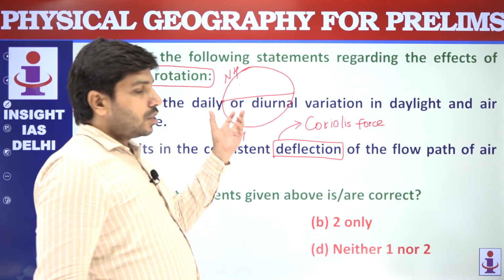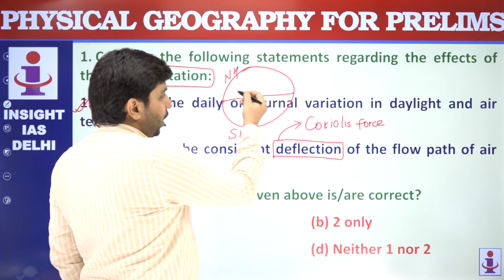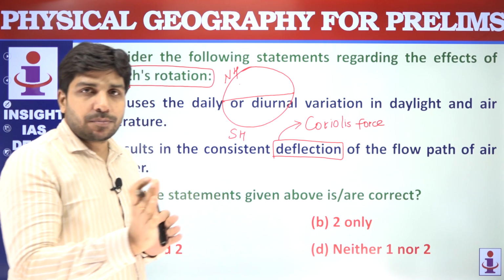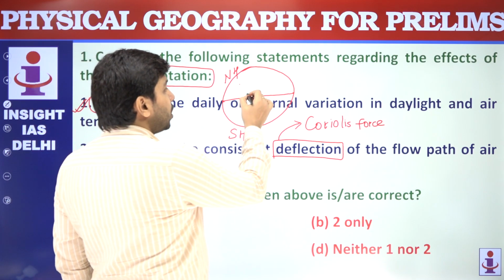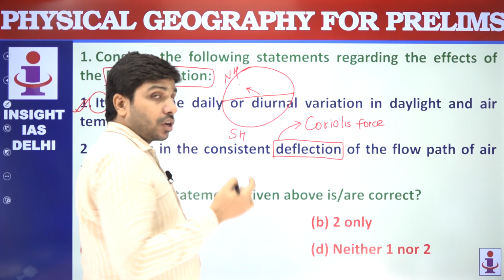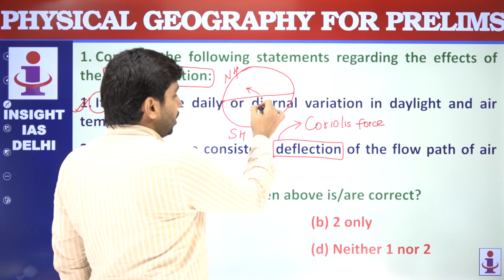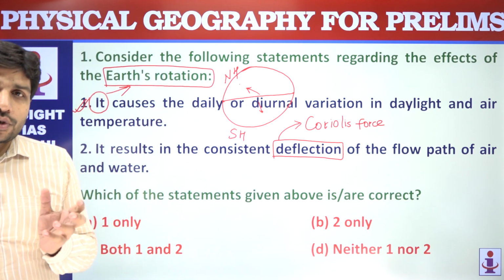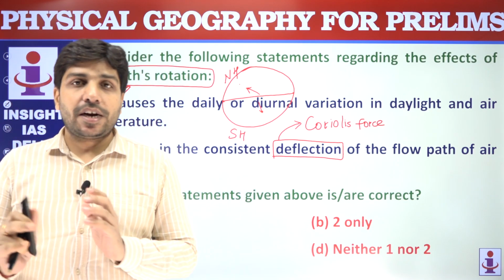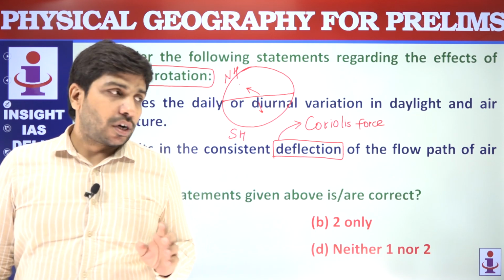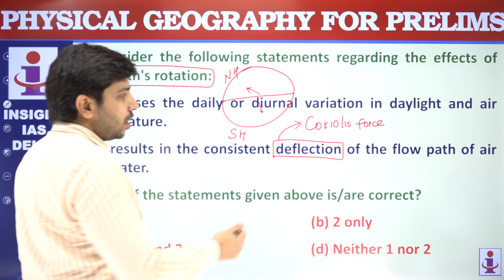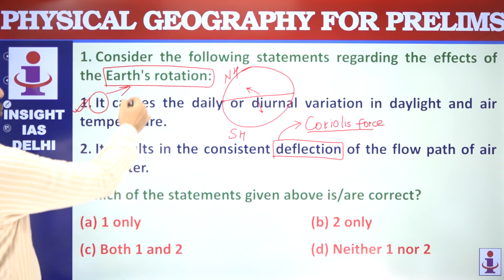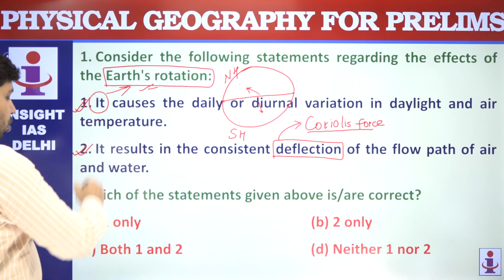Because the Earth is rotating, the air and water get deflected, मतलब उनका direction बदल जाता है, towards the right in the northern hemisphere and towards the left in the southern hemisphere. Because of this Coriolis force the direction of air and water gets deflected, and this force arises from Earth's rotation. So this statement is also correct.